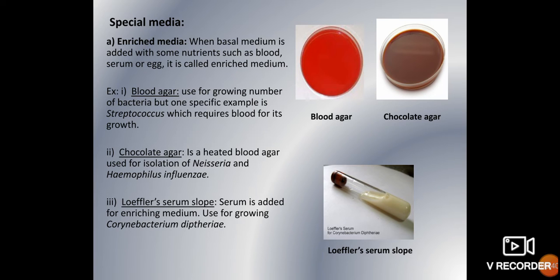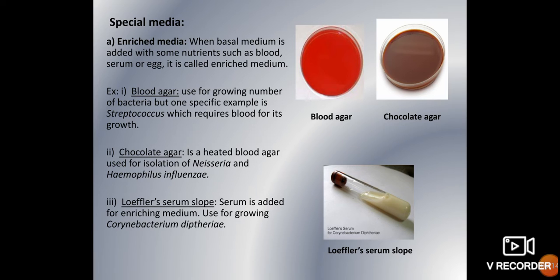Next, chocolate agar. What is the difference between chocolate agar and blood agar in the components? Usually RBCs have two factors, NAD and NADP. These are growth requirements for Haemophilus. So when you add blood at about 70 to 75 degrees Celsius to the nutrient agar, the RBCs will lyse and expose the NAD as well as NADP contents to the media. So bacteria will use those contents to grow very well.